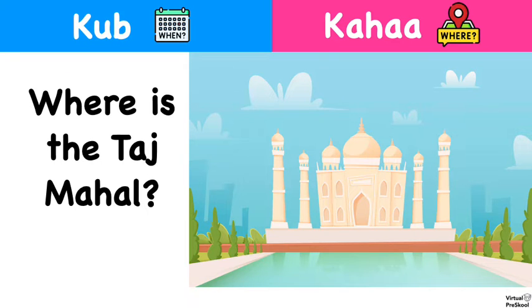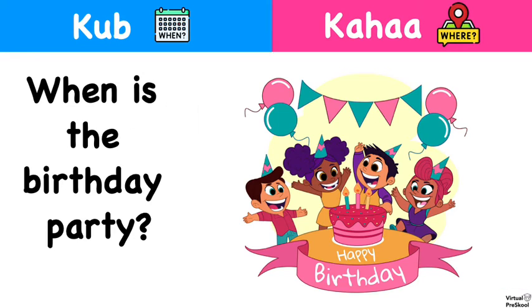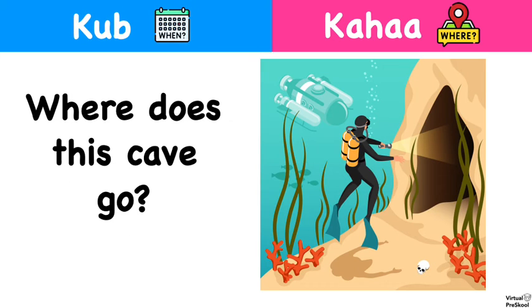Where is the Taj Mahal? Kab or kahaa? Kahaa. When is the birthday party? Kab or kahaa? Kab. Where does this cave go? Kab or kahaa? Kahaa.